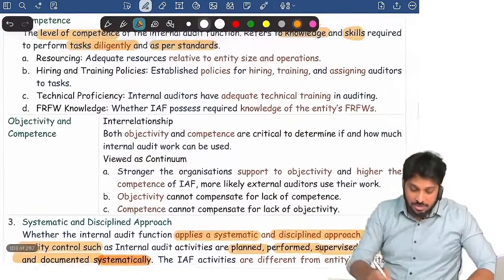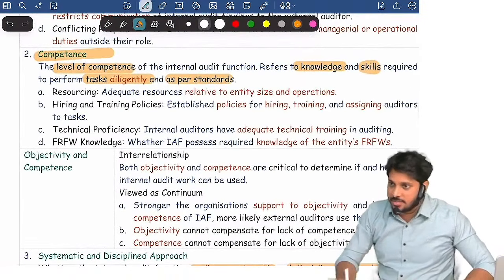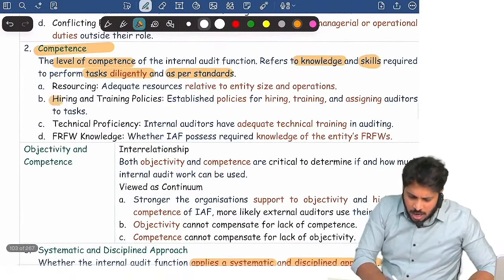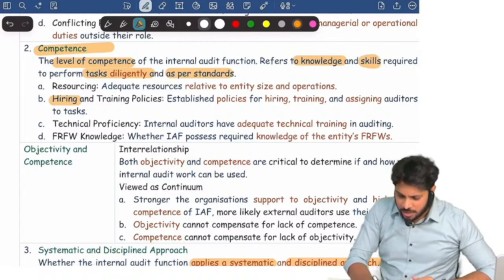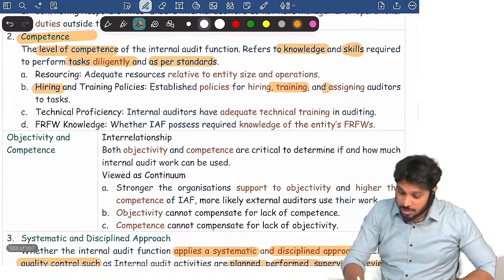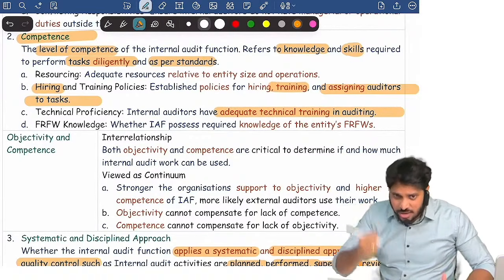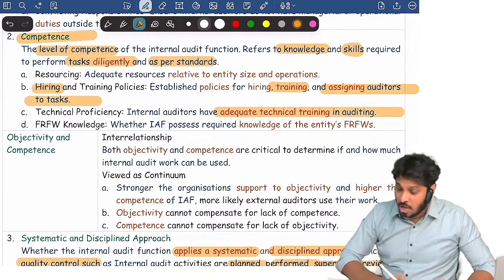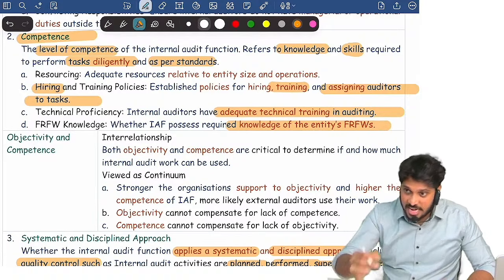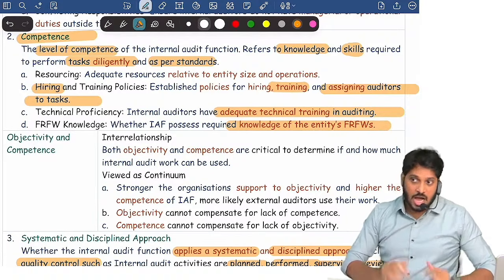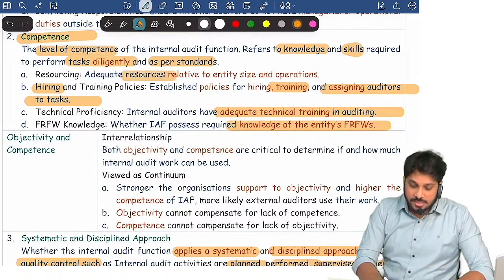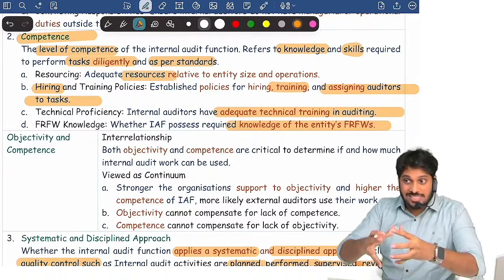Then I will come back to the second criteria, competence. Competence means what? How internal auditors are hired, how they are trained, how companies assign them tasks. Do they have technical training in audit? Do they have exposure in audit? Do they have knowledge of the entity's financial reporting framework? How far is internal audit resourced, meaning what is the size of the team?